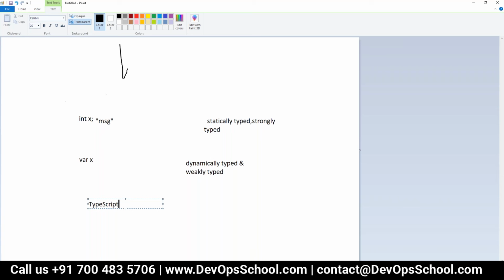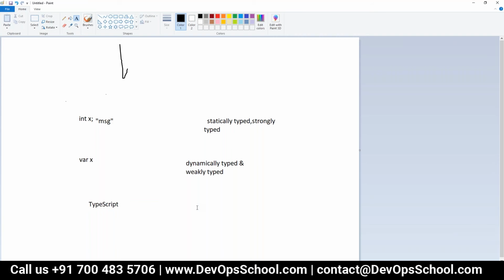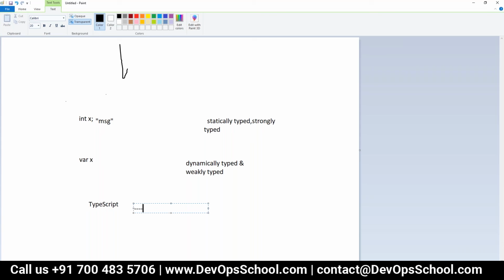TypeScript is a superset of JavaScript, I can say, right? And TypeScript is not executed inside the browser, but TypeScript is finally transpiled to JavaScript.